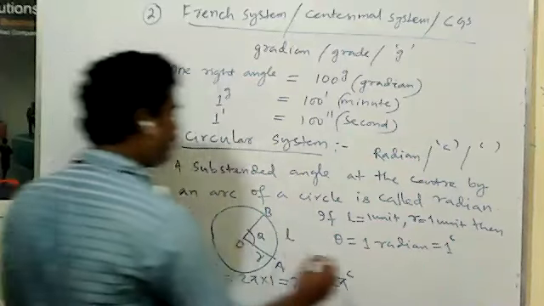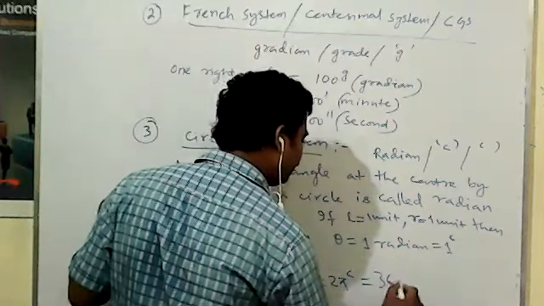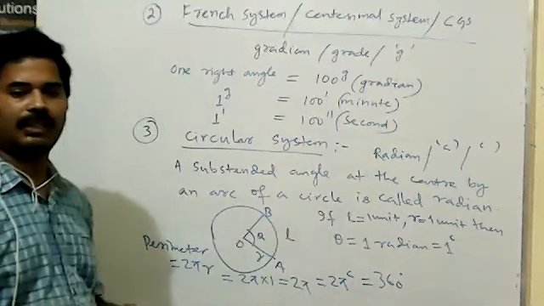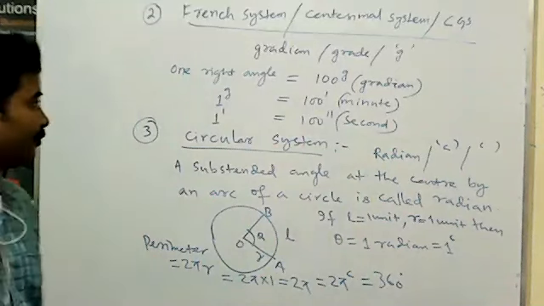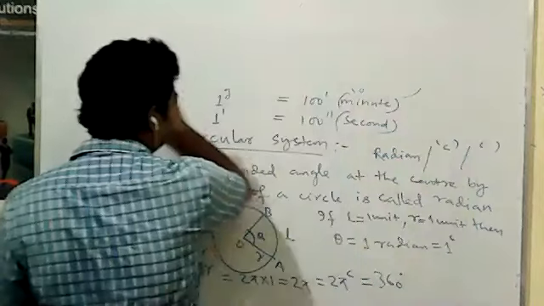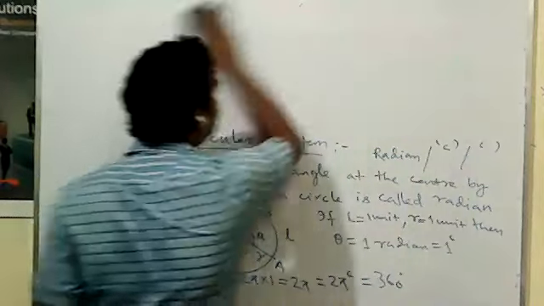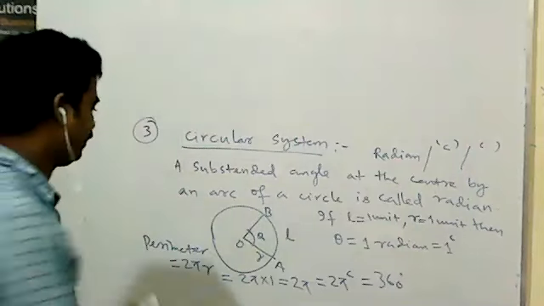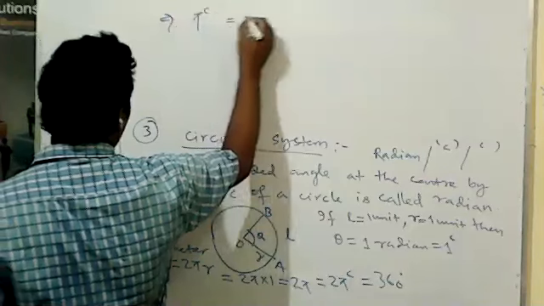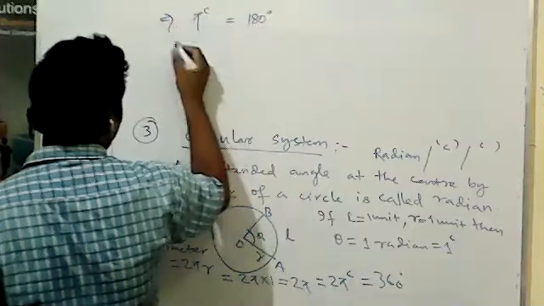But that perimeter is 360 degree. So 2 pi radian is equal to 360 degree. That means pi radian is equal to 180 degree.